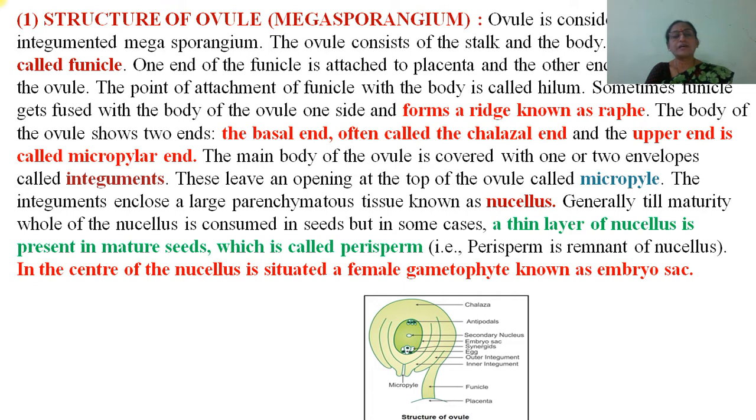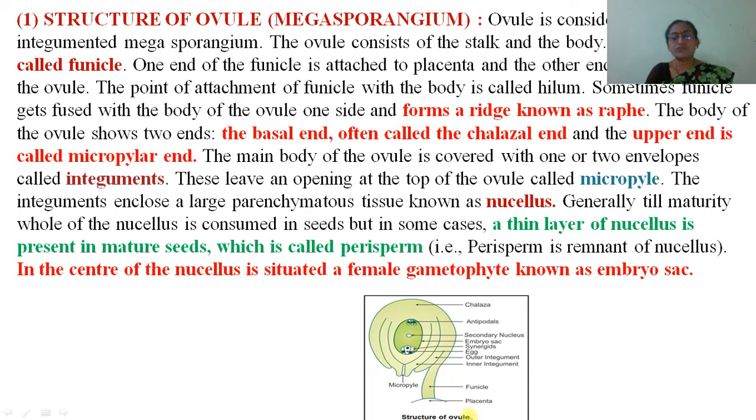Generally, till maturity, the whole of the nucellus is consumed in seeds, but in some cases a thin layer of nucellus is present in mature seeds, which is called perisperm. That is, perisperm is a remnant of nucellus. In the center of the nucellus is situated a female gametophyte known as the embryo sac.